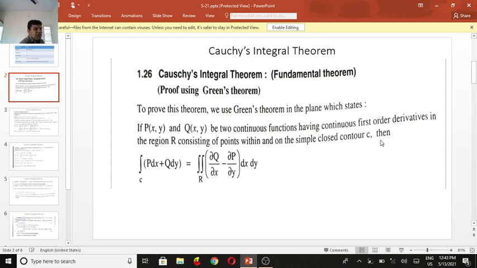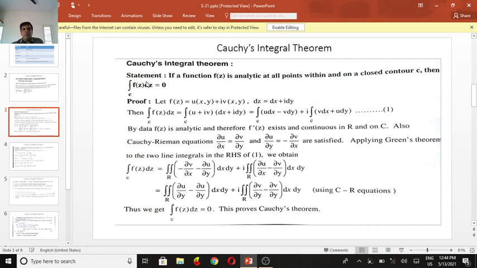So the single path integral goes to a double integral over the region R: the integral over C of p dx plus q dy equals the double integral over R of dou q by dou x minus dou p by dou y dx dy, where these are partial derivatives. This relates path integration to region integration, and that is called Green's theorem. By using it, we prove the Cauchy integral theorem.